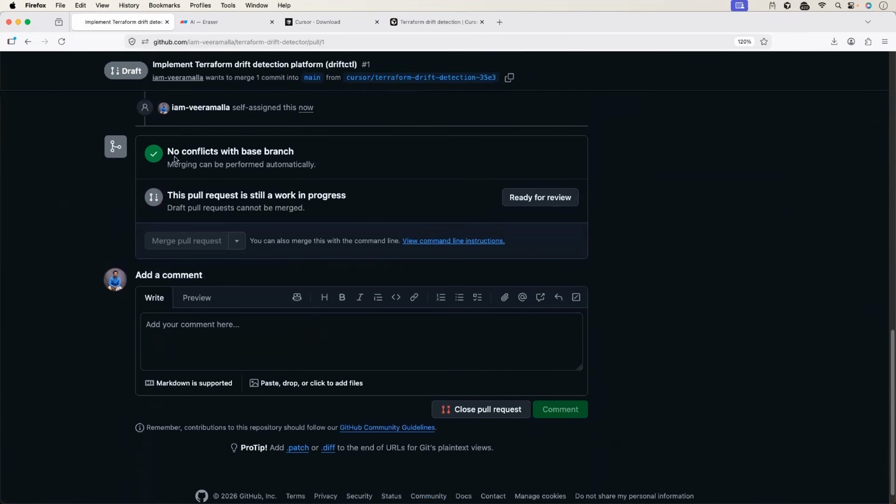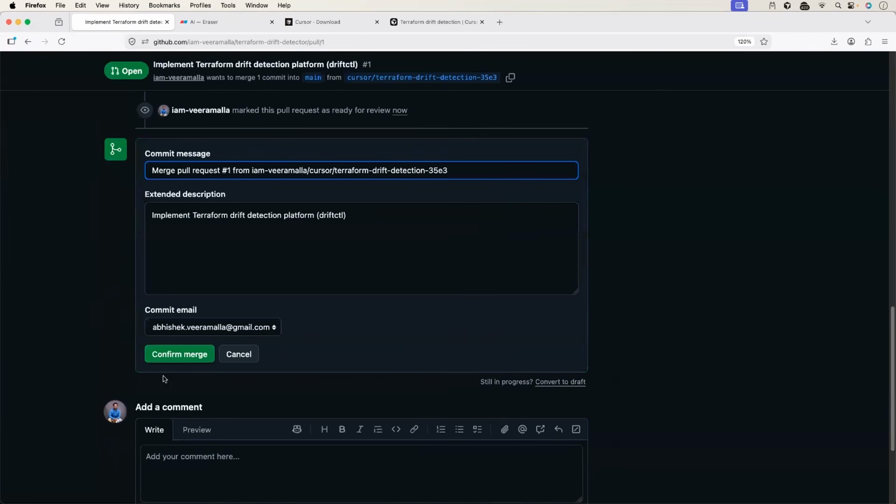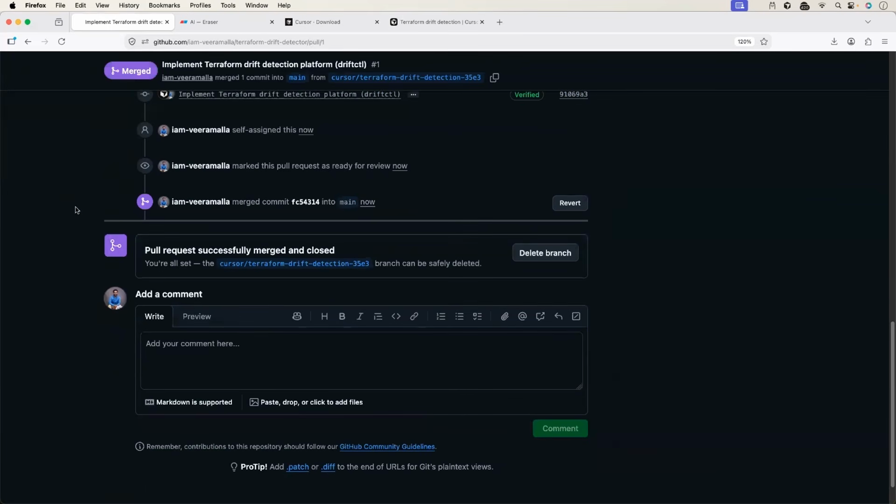I'm fine with it. Ready for review. I'll change this and merge the pull request. Perfect. So now we have the complete code in the GitHub repository.